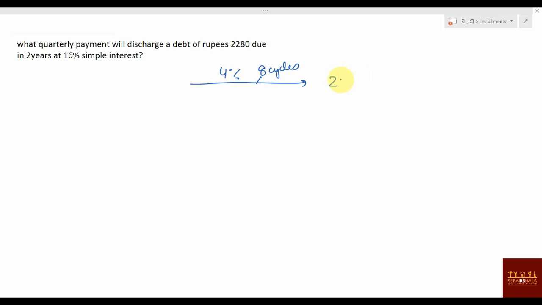How much is the due? 2280. Again, 8 cycles means 8x plus x into rate of interest 4, sigma 7, divided by 100, equal to 2280. Solve for x and get me the value. Solve.